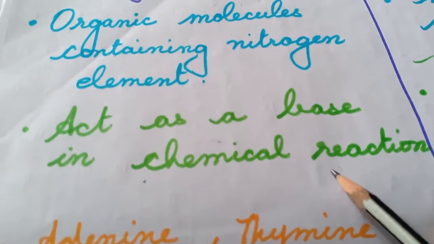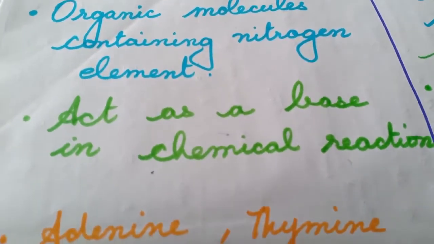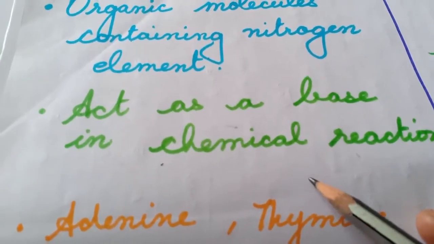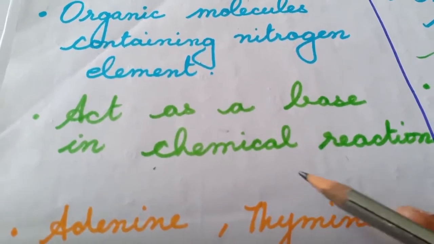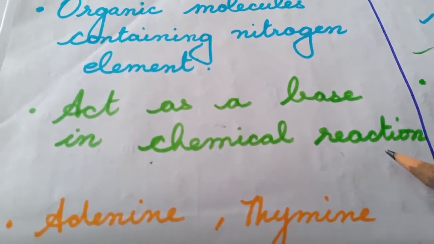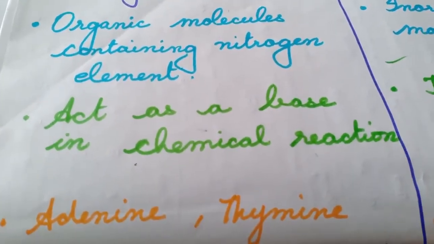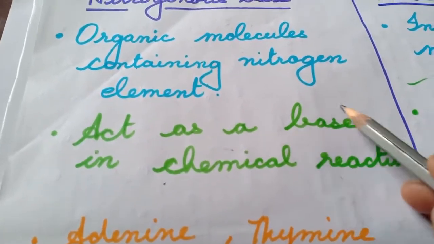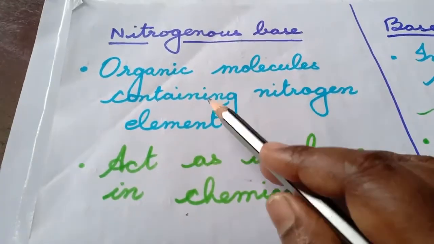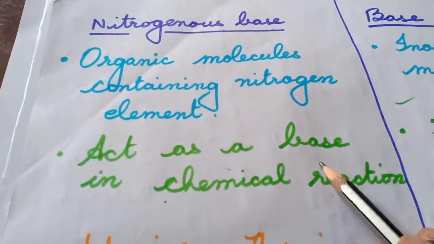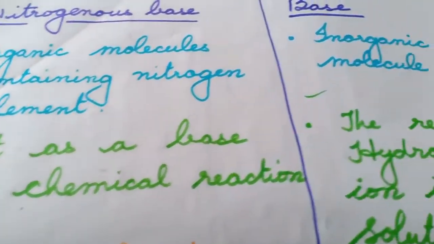This nitrogenous base acts as a base in chemical reactions. See, we have a reaction to indicate acidic nature and basic nature. We have a pH paper, the neutral value pH 7 indicates it's neutral, and moving up from 7 or below 7 indicates whether it is base or acidic. So this nitrogenous base acts like a base in the chemical reaction.